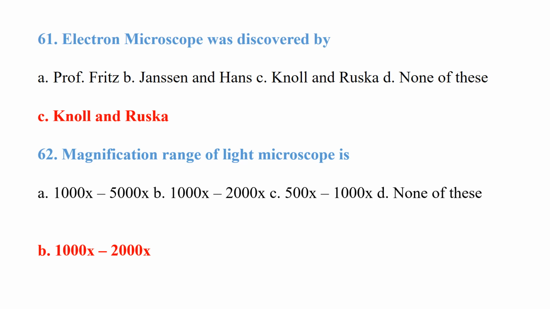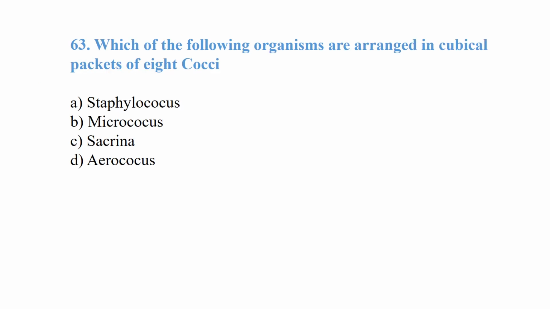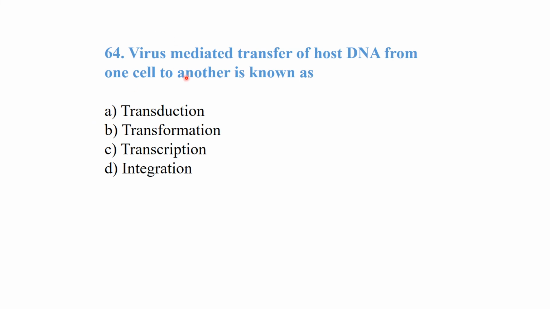Option number B. Which of the following organisms are arranged in cubical packets of 8 cocci? Staphylococcus, Micrococcus, Sarcina, or Aerococcus. So a group of 8 is called Sarcina. Virus-mediated transfer of host DNA from one cell to another is known as transduction.